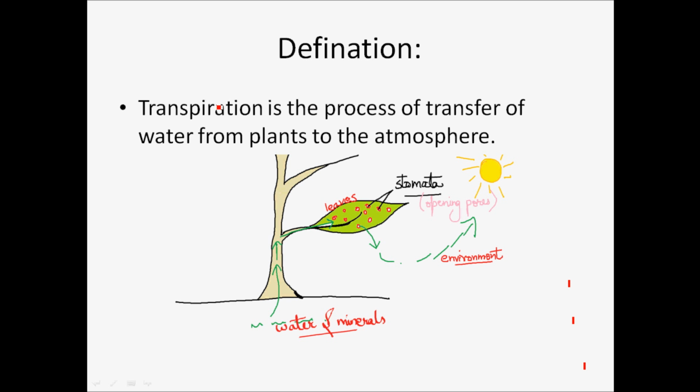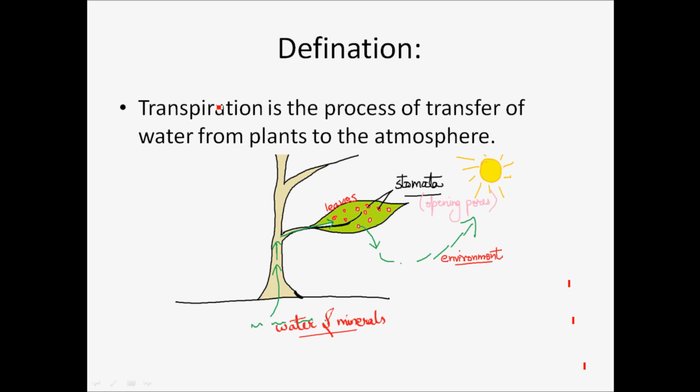Let's move on to the definition. Transpiration is the process of transfer of water from plants to the atmosphere. Whereas the alternative definition is that transpiration is the evaporation of water into the atmosphere from the leaves and stems of plants. So you see we're talking about three basic things here: the process, the evaporation process, and not only the leaves but also the stems of the plants, and sometimes flowers also perform this process. But majorly the leaves are the main hero of this process who performs the entire thing.